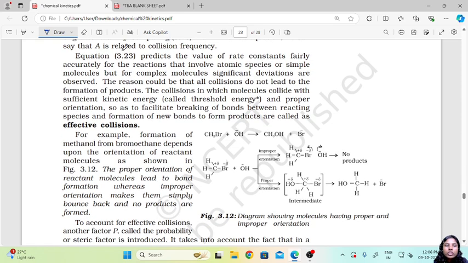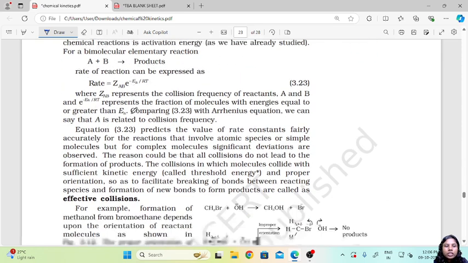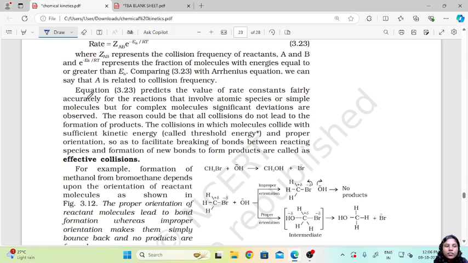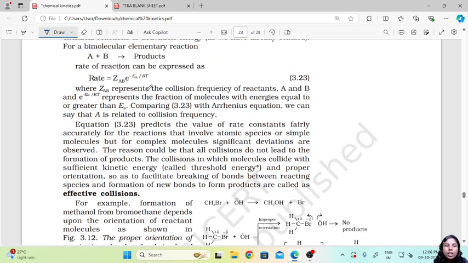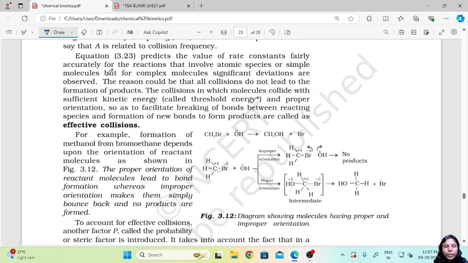Equation 3.23 predicts the value of rate constants fairly accurately for reactions that involve atomic species or simple molecules, but for complex molecules significant deviations are observed. So this equation can be used for simpler molecules, but if we use it for complex molecules where n number of steps and n number of collisions are happening, it might give a deviation in the actual value. The reason could be that all collisions do not lead to the formation of products.